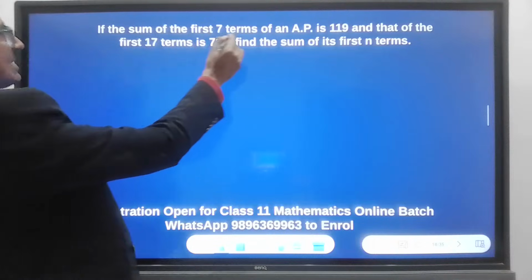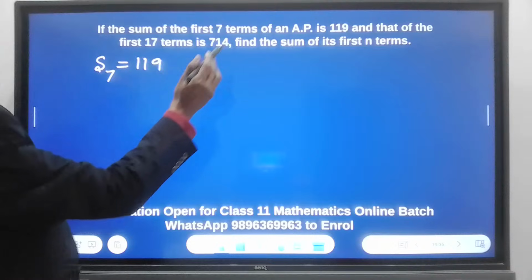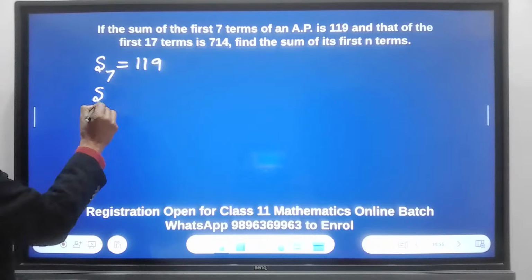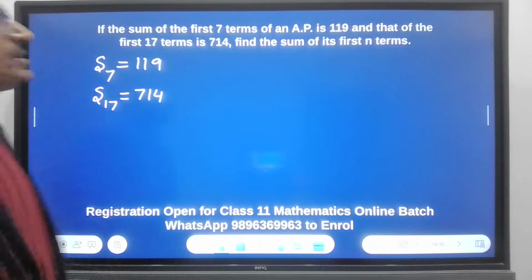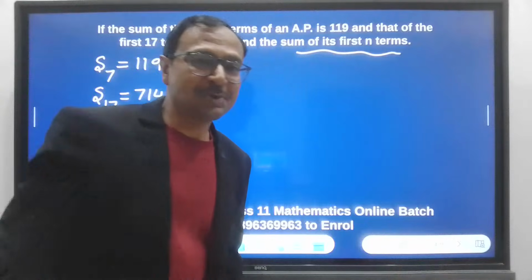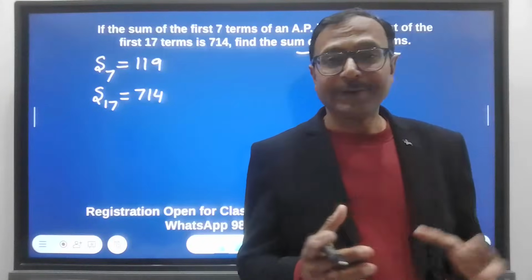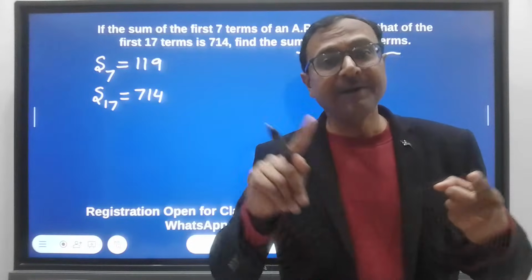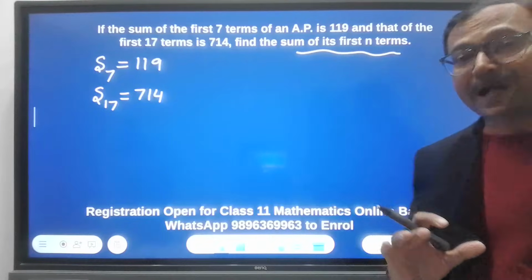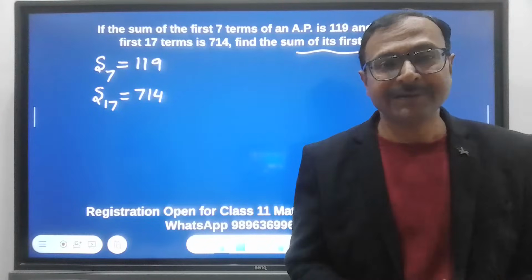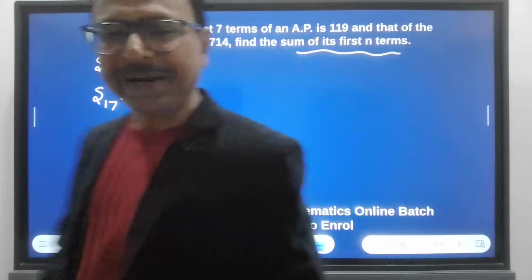Okay. If the sum of first 7 terms of an AP is 119, and that of the first 17 terms, sum of 17 terms is 714. These are the two equations which are given to us, and he wants us to find the sum of first n terms. So we need to find Sn. Now, how will you be able to find Sn? For that, you should know A and D, right? Because if he is asking you to find Sn, your answer will be in n only. But A and D, those are the two things which you require. And where from will you get A and D?